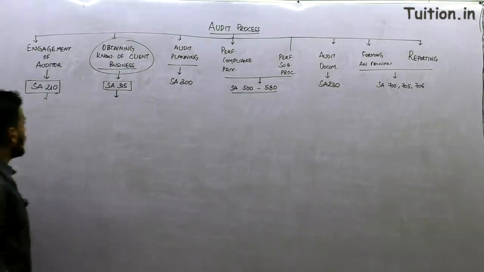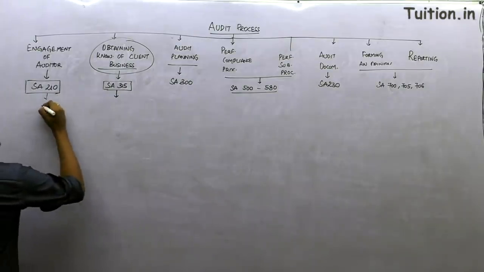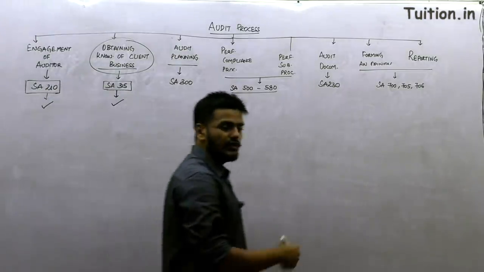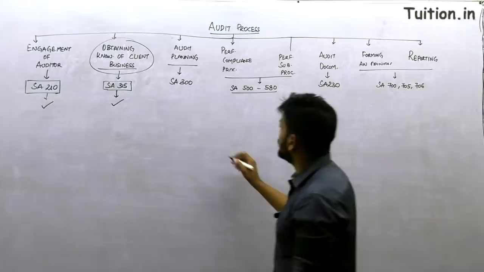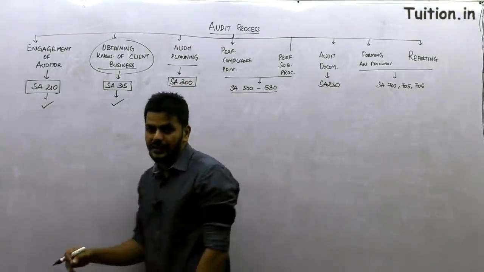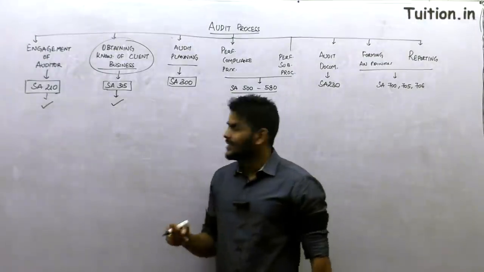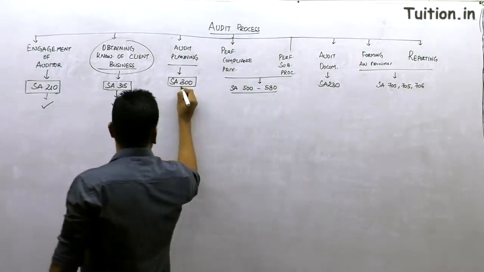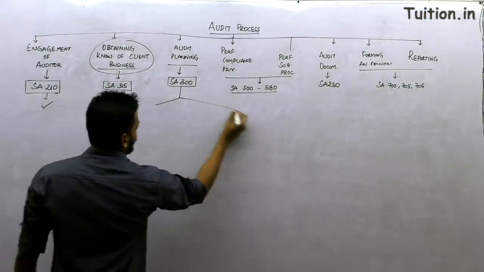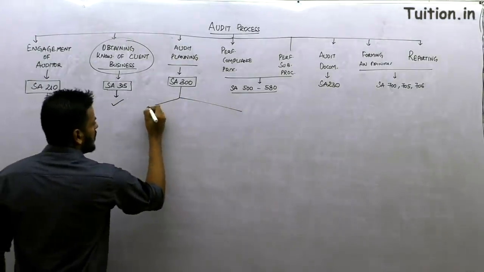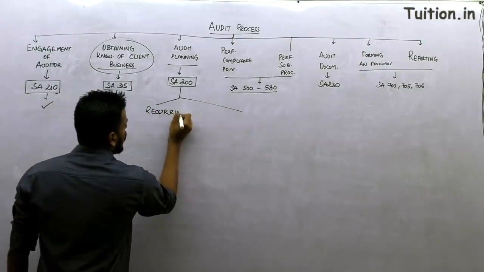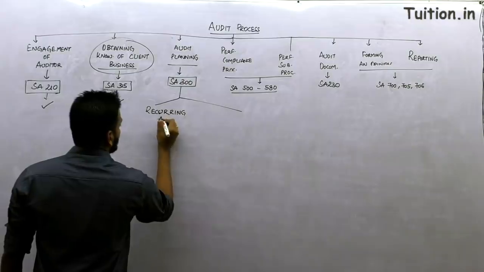Alright guys, moving on, we've completed standard number 315, we've completed that part of obtaining knowledge of the client's business. Moving up next is standard number 300. What are we doing in standard number 300? We started with audit planning. Now let me talk about 2 very important things here. Standard number 300 is framed in the context of recurring audits, right? So how do you do audit planning for recurring audits?